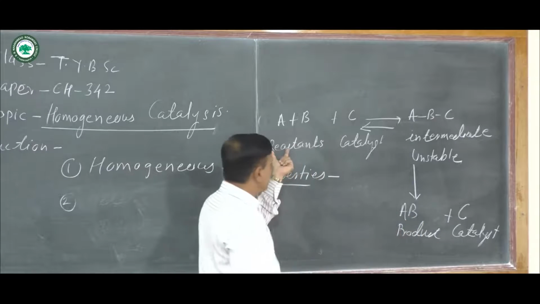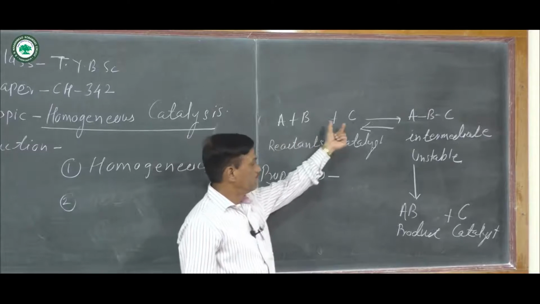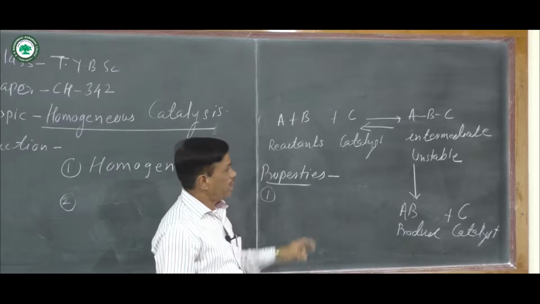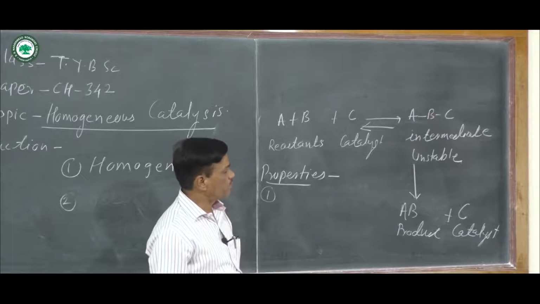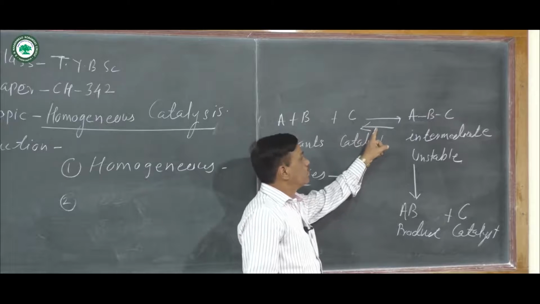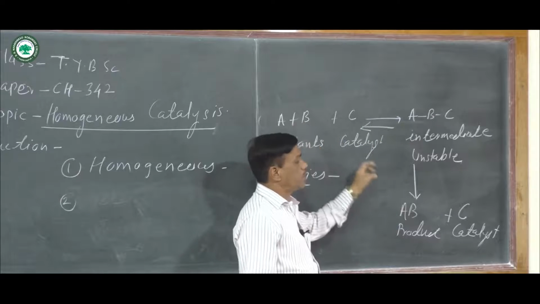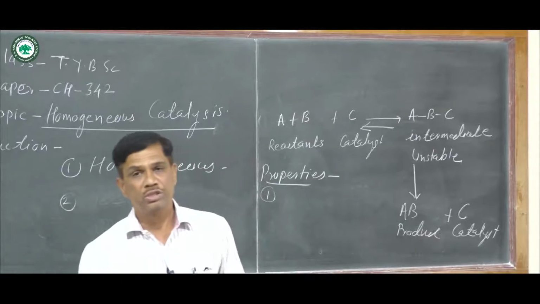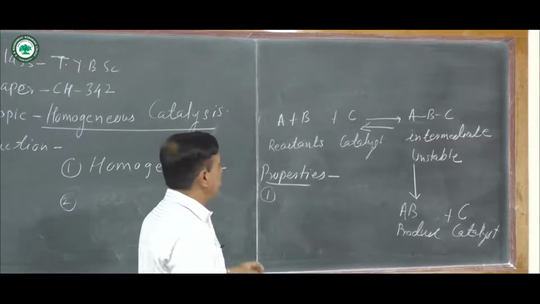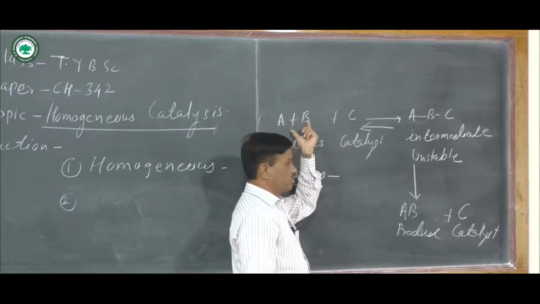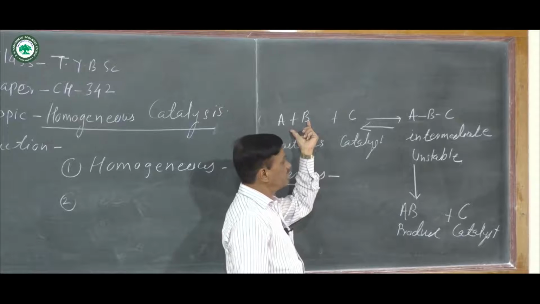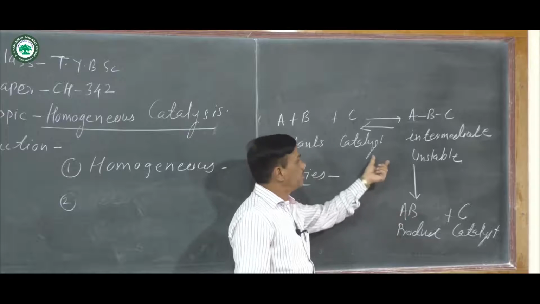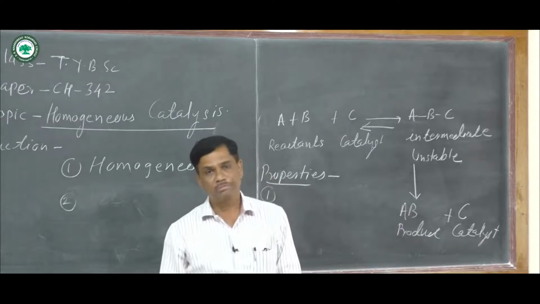Next one, once there is addition of catalyst, there is an increase in the rate of reaction, and when there is acceleration of the rate of reaction, the equilibrium between the reactant and product is shifted to the product. Shifting of equilibrium means there is an increase in concentration, and when concentration increases, it promotes the formation of the product and the equilibrium is shifted to the product.